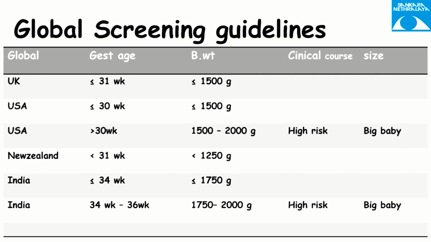Now, what are the guidelines? The global guidelines are different from the Indian guidelines. Why? Because ROP is diversified. Every NICU has a varying tendency of treatment, so we tend to differ in terms of the guidelines. For us currently, any baby less than 34 weeks or less than 1750 grams dictates monitoring, and a baby who is 34 to 36 weeks, 1750 to 2000 grams, if declared a high-risk baby, also requires screening.